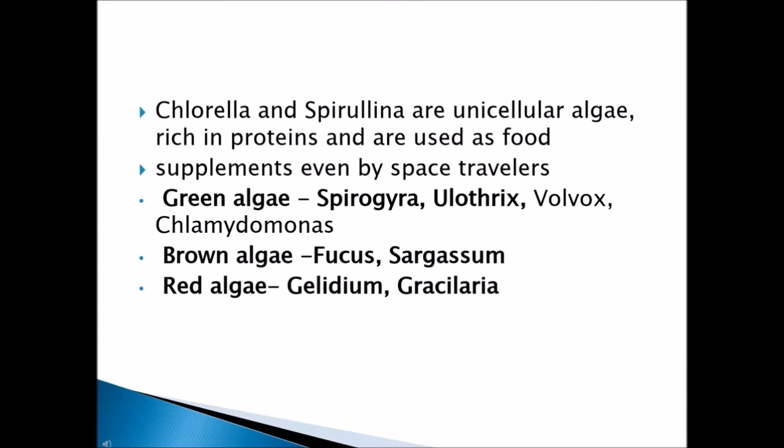The three types of algae and their examples are given. One is green algae: Spirogyra, Ulothrix, Volvox, Chlamydomonas. These are some of the green pigmented algae. Brown algae are Fucus and Sargassum. They will be brown in color. And finally, red algae are Gelidium and Gracilaria. These are some of the examples of the different algae and their different pigments.